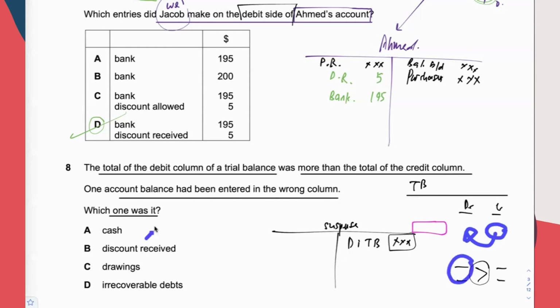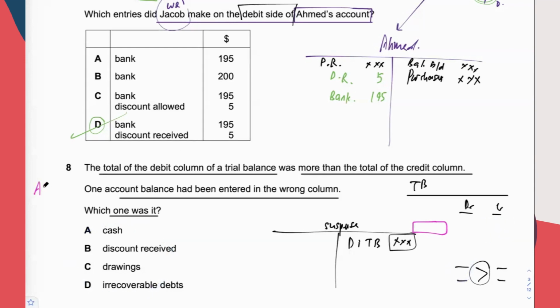Let's find one item here where its figure is supposed to be on the credit column of the trial balance. Is it this one? No. You use the table, right? Remember? Asset, liability, and then expense, income, drawing, capital. This is asset. No. This is income. I think answer is B. This is drawing. Irrecoverable is an expense.